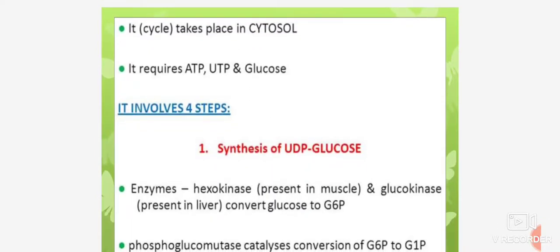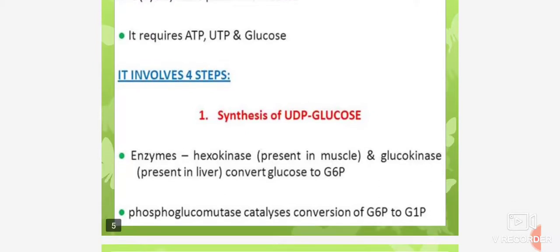It requires ATP, UTP and glucose. It involves 4 steps. The first step is synthesis of UDP glucose. In that, the enzymes hexokinase present in muscle and glucokinase present in liver convert glucose to G6P, that is glucose 6-phosphate. Then phosphoglucomutase catalyzes conversion of glucose 6-phosphate to glucose 1-phosphate.